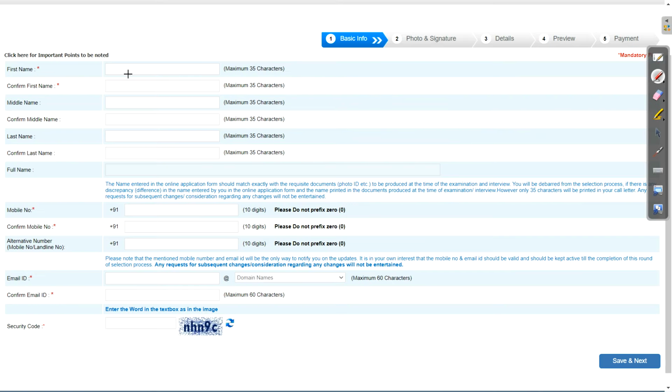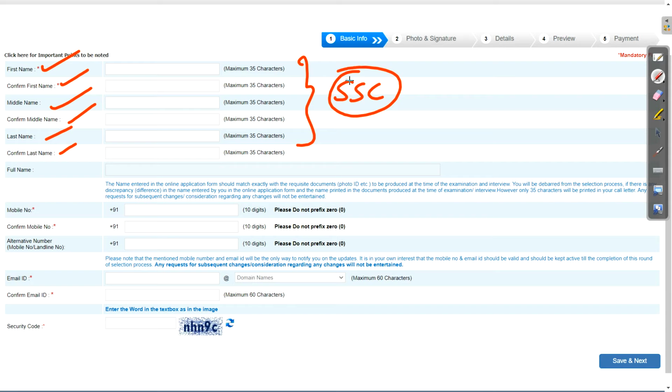So first fill basic details. Okay, that is your first name. Again confirm that first name. Middle name, again confirm that, and last name, again confirm that. Okay. The important note is that this first name, middle name, and last name should be as per your SSC mark sheet only. Okay, very important. Otherwise, they will reject you in the DV.